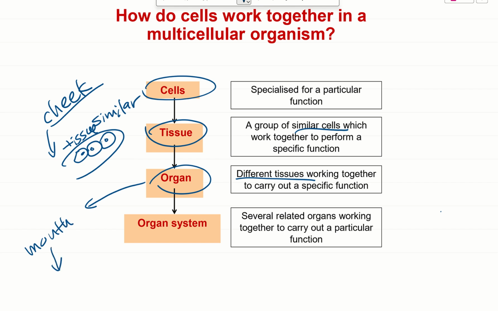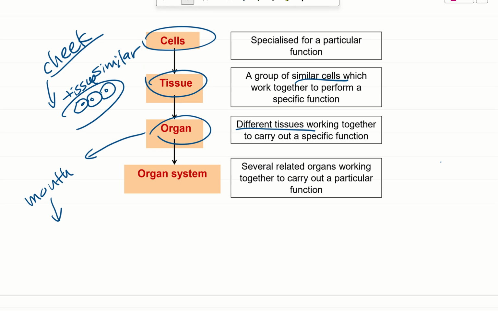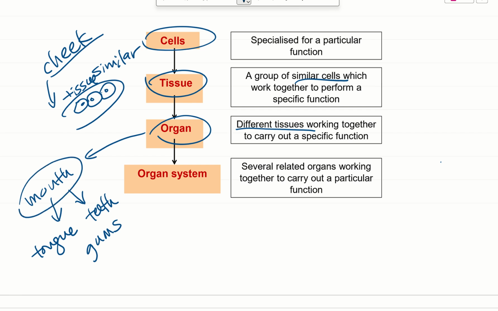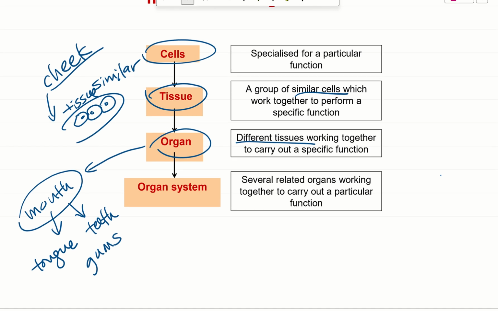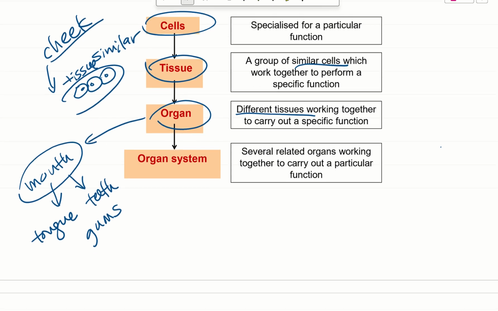I have my tongue. I don't know if tongue is an organ or a tissue. I have tongue, I have teeth, I have my gums, for example. So they all come together to form this organ called the mouth. And they are made up of different tissues. So I can have the tongue tissue, the teeth tissue, or the gums tissue.